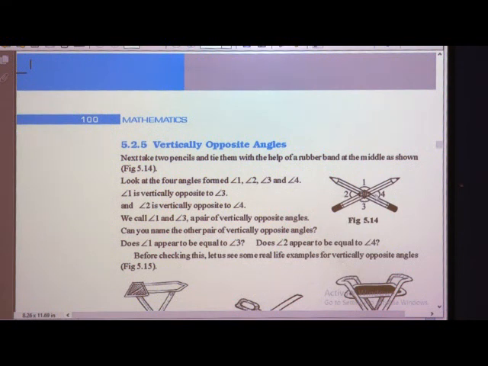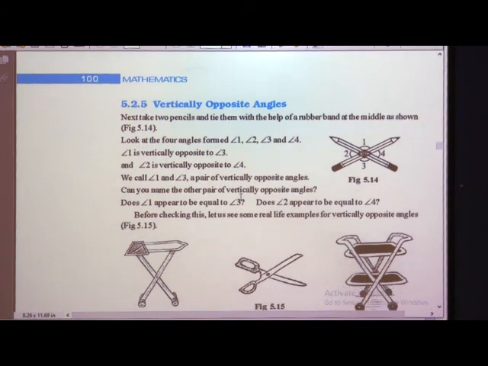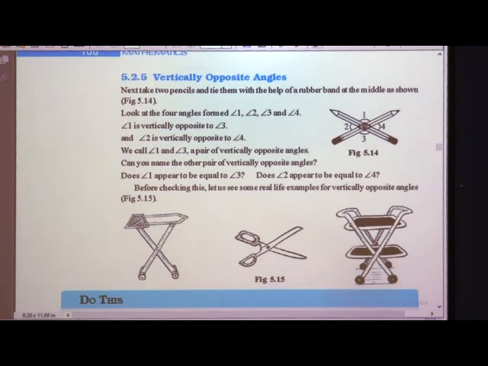You might be playing at home with a pen or something, just having a rubber band between two pencils. Here, 1 and 3 are opposite. 1 and 3 are opposite means they are really opposite to each other, and vertically means this is vertical. Here 2 and 4 are opposite to each other, that is, vertically opposite to each other, and vertically opposite angles are always the same. So, here we can say this angle and this angle are vertically opposite.